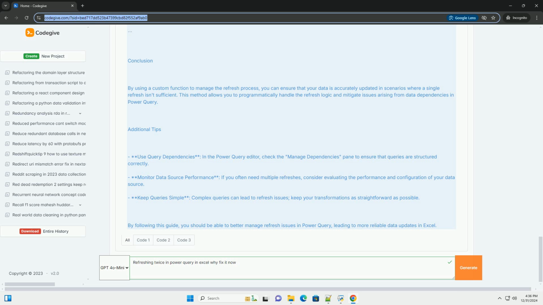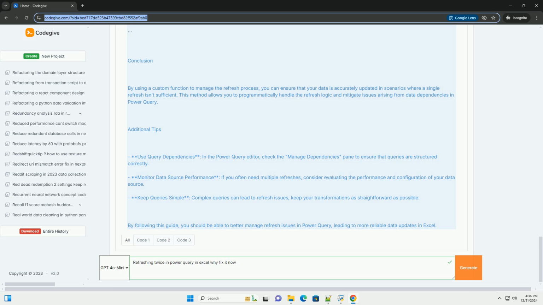Conclusion. By using a custom function to manage the refresh process, you can ensure that your data is accurately updated in scenarios where a single refresh isn't sufficient. This method allows you to programmatically handle the refresh logic and mitigate issues arising from data dependencies in Power Query.